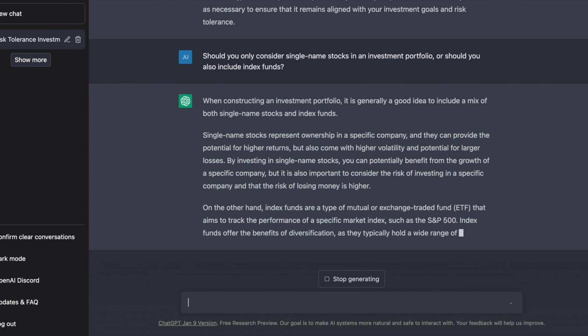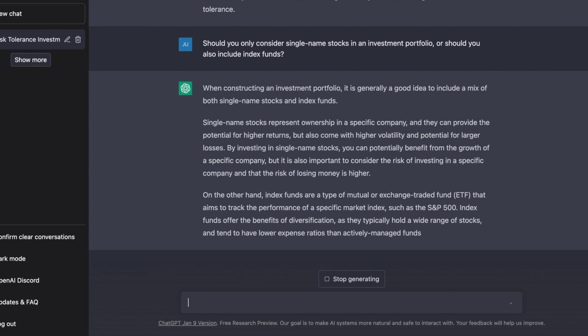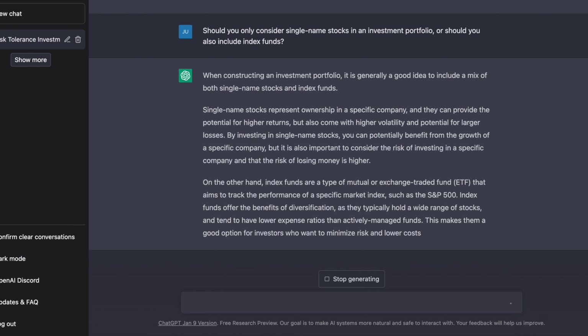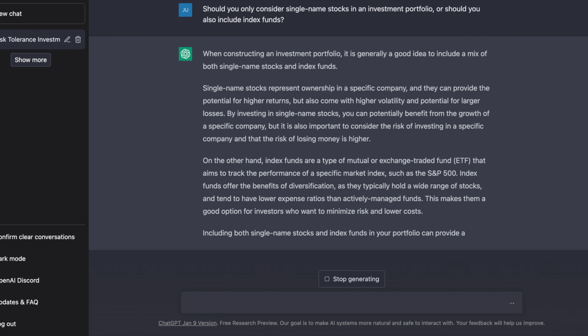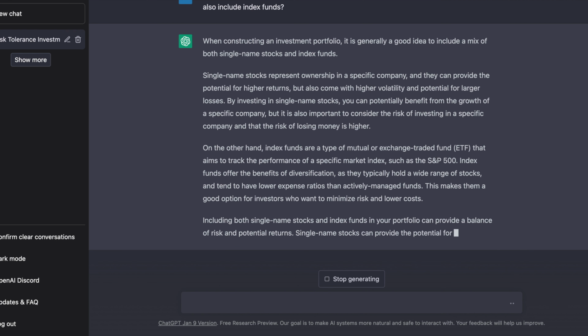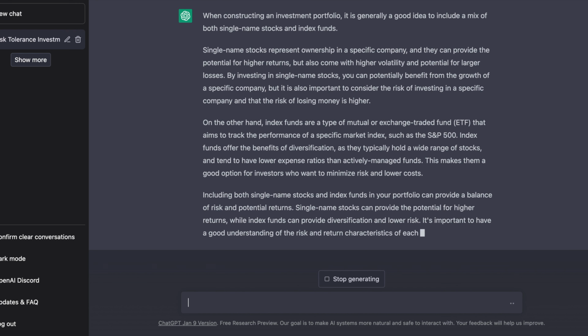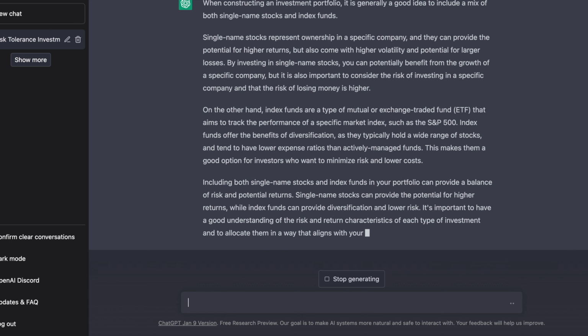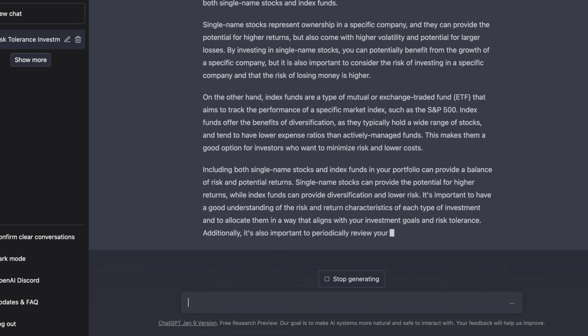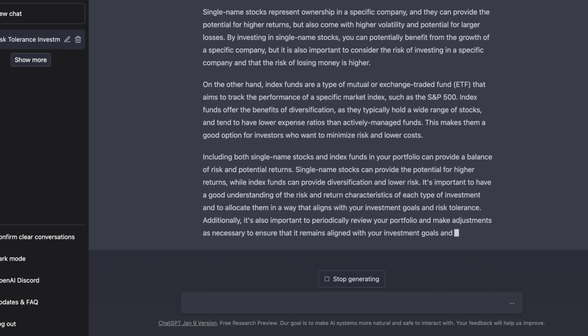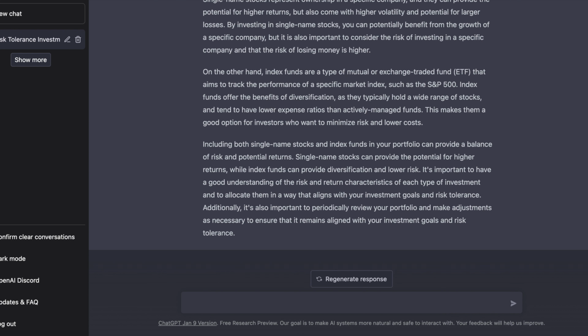But by doing so, we benefit from the growth and also take part in the risk of that. And on the other hand, index funds are aimed to track performance of various indexes such as the S&P 500, and they have lower MERs compared to actively managed funds. This makes them a good option for investors who want to minimize risk and lower their costs. Putting single name stocks and index funds in your portfolio can provide a balance of risk and potential return. It's important to have a good understanding of the risk and return characteristics, and it's also good to review your portfolio. That's what it tells us.